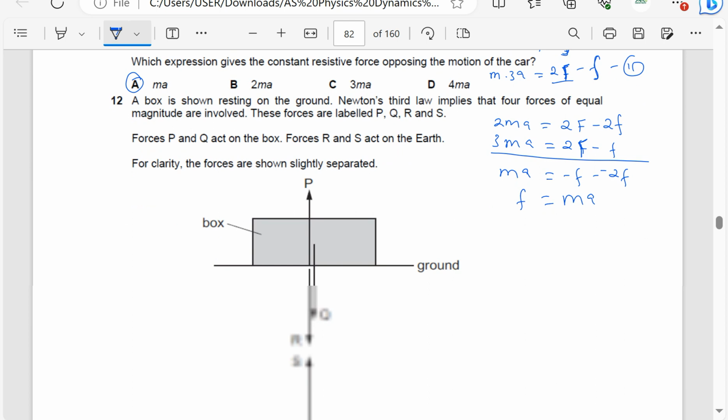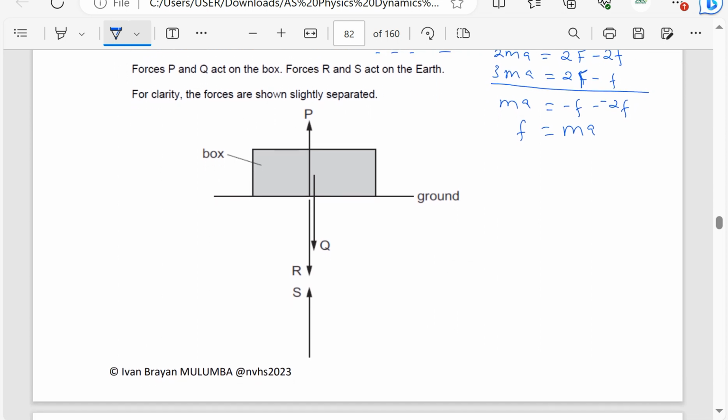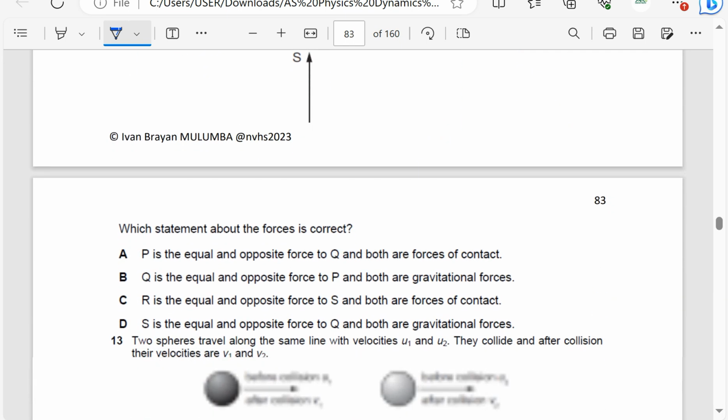A box is shown resting on the ground. Newton's third law implies that 4 forces of equal magnitude are involved. These forces are labeled P, Q, R, and S. Forces P and Q act on the box. Forces R and S act on the earth. For clarity, the forces are shown slightly separated. Which statement about the forces is correct?